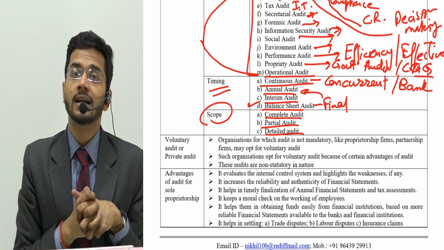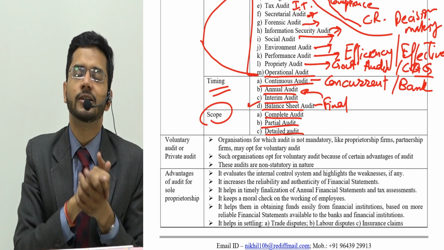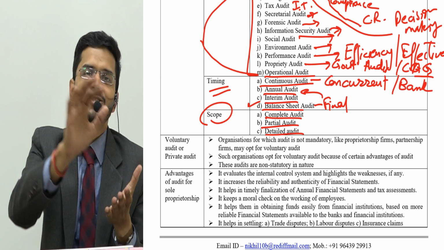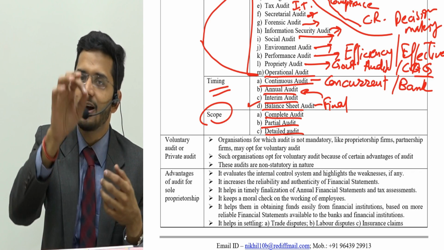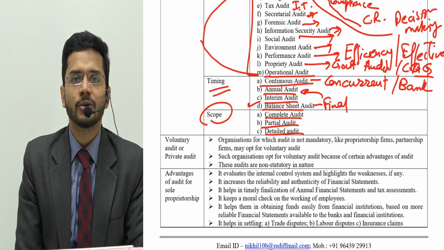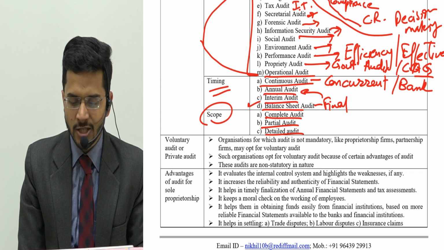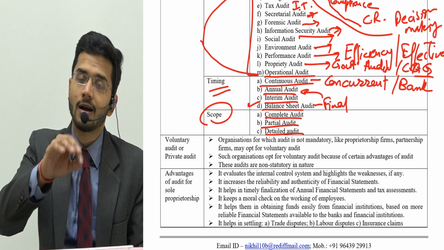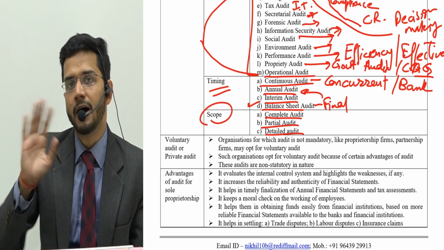Partial audit means that entire financial statements are not audited. Only the selective financial statements are audited. Only the selective account heads are audited. So management might choose that these are the account heads which we want to get audited, and management might get the audit done for those account heads only. This is known as partial audit.